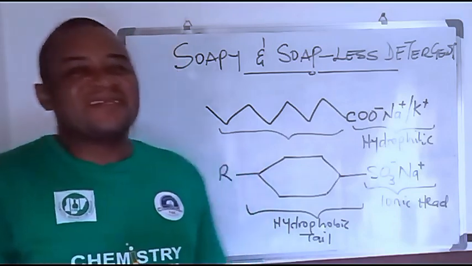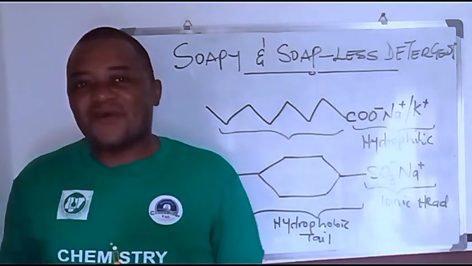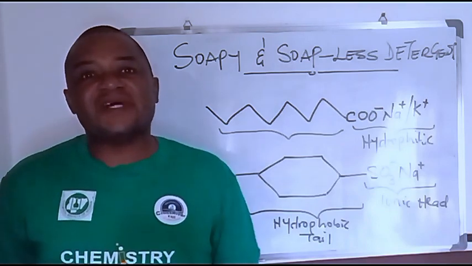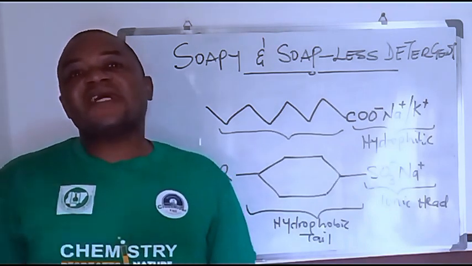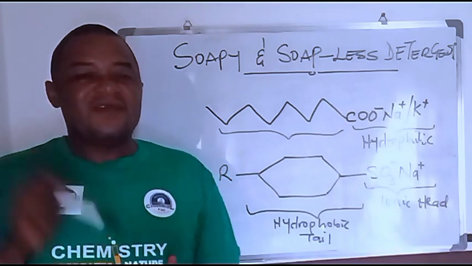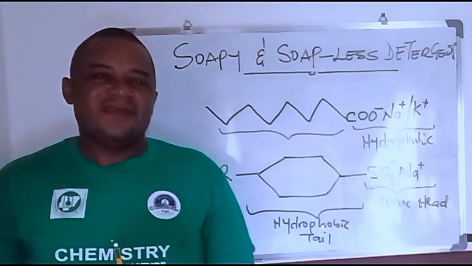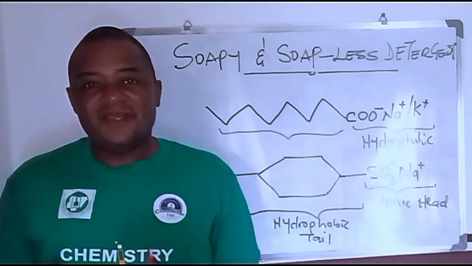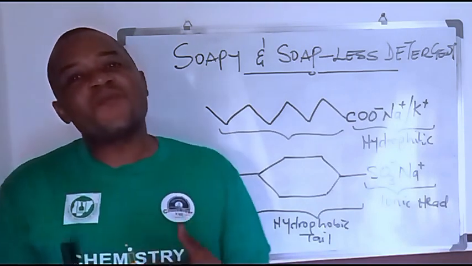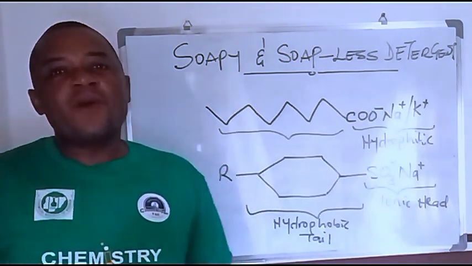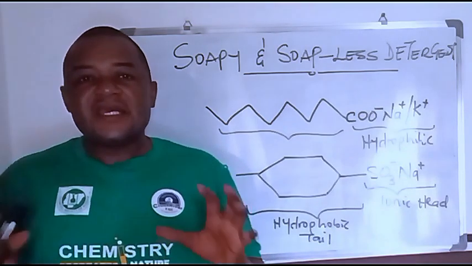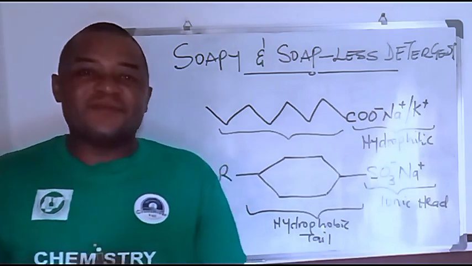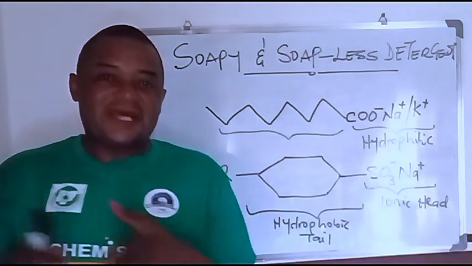Now, we need to understand that detergents are quite a lot stronger than soap, and this is because detergents possess what we call surfactants. Surfactant is the major product of detergents. As surfactants, they have the ability to allow oil or grease or dirt to mix with water, to form what is technically called emulsions. So you can have water in oil emulsion, or you can have oil in water emulsion.